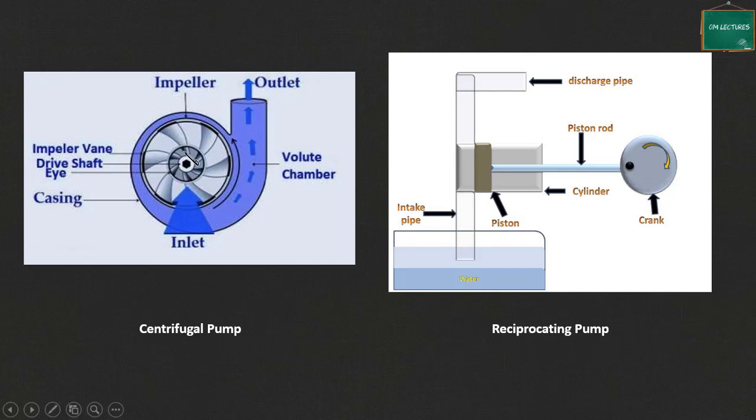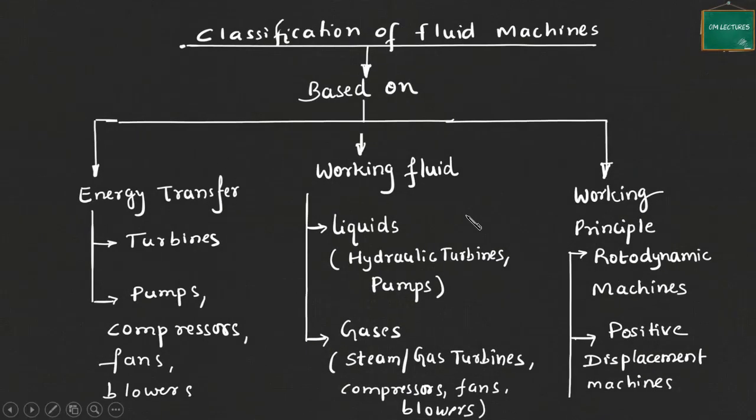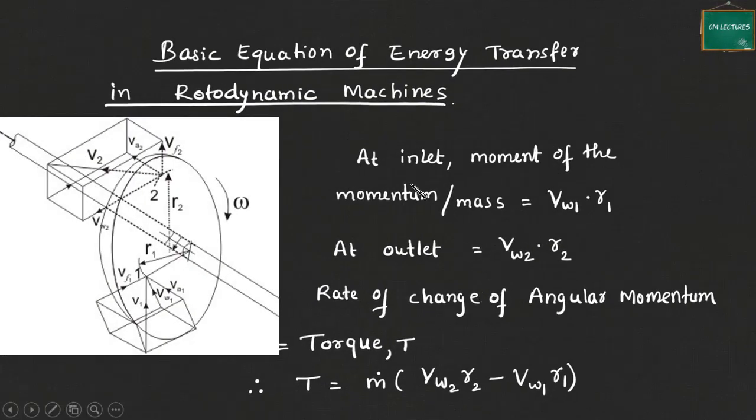So energy transfer may take place from rotor to the fluid or from fluid to the rotor, but through dynamic action or because of rate of change of angular momentum. Fine. So this is the broad classification of fluid machines. So next we will see the governing equation for energy transfer in case of rotodynamic machines. So we will try to derive the energy equation for rotodynamic machines.